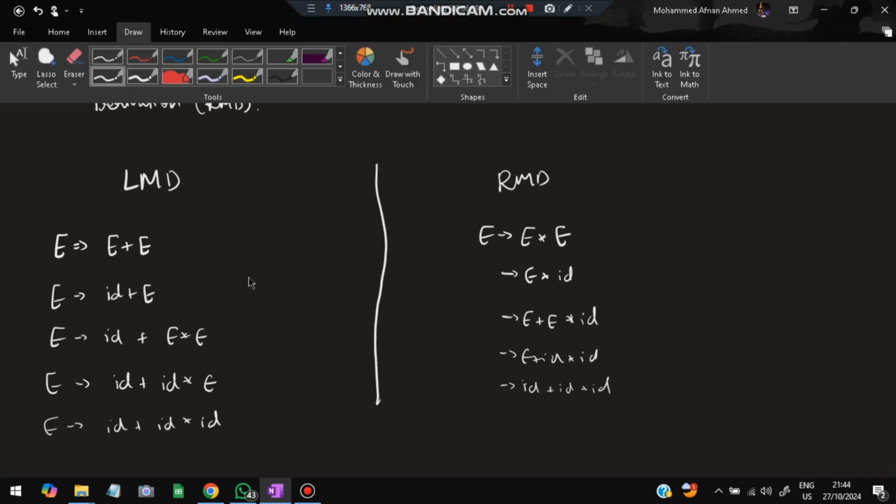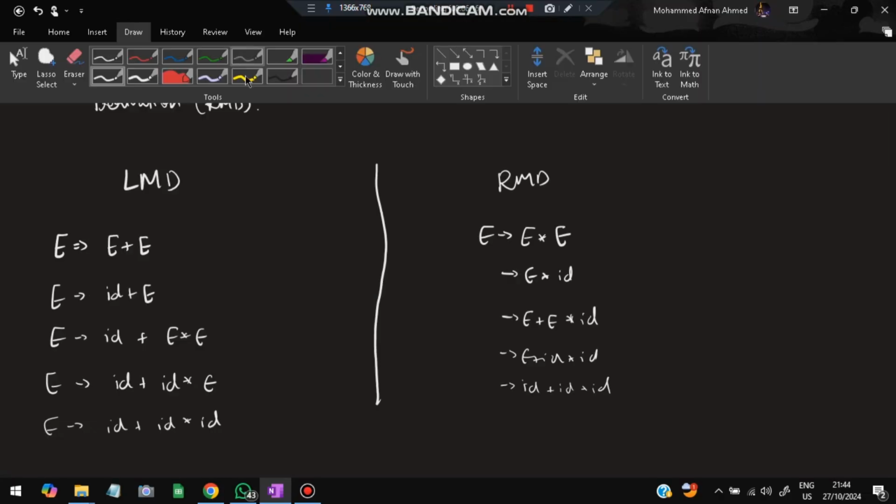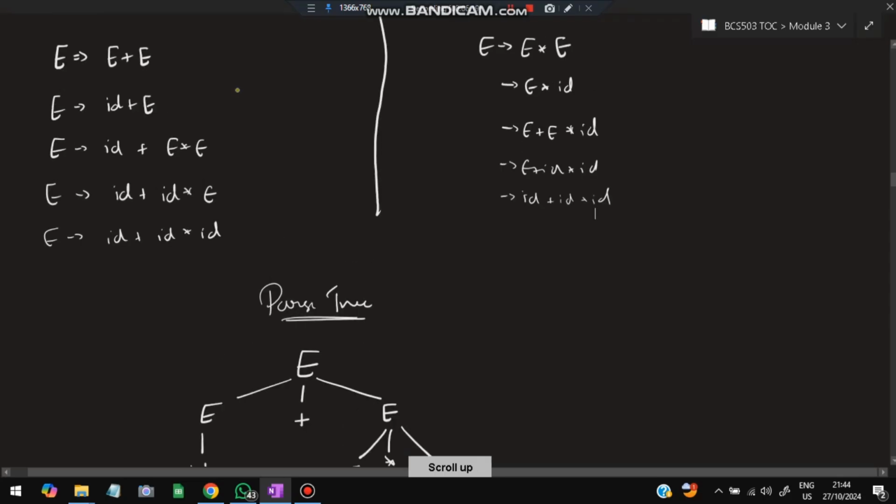Moving on, the main thing we had to make is the parse tree. So how will we make the parse tree? You can make a parse tree for the leftmost derivation or for the rightmost derivation. For both of them it's possible.